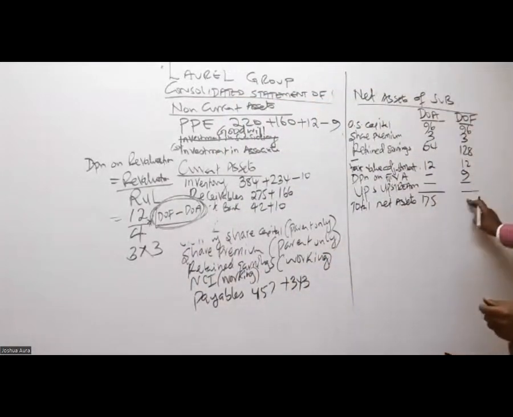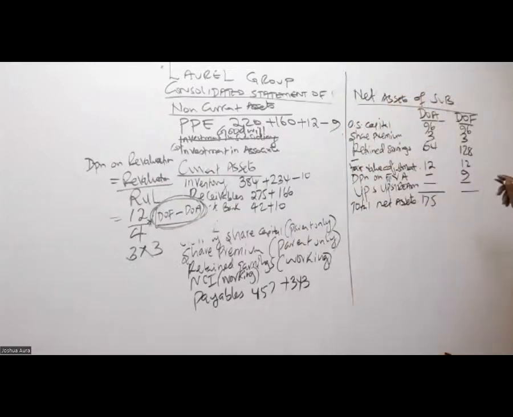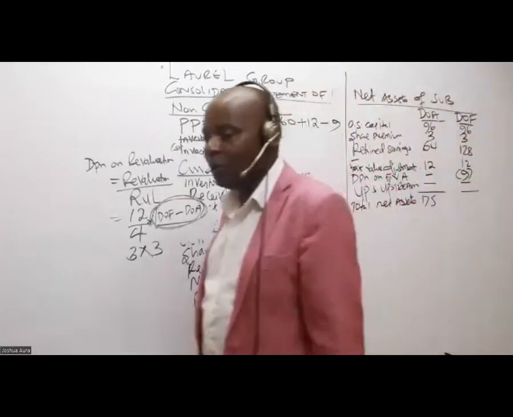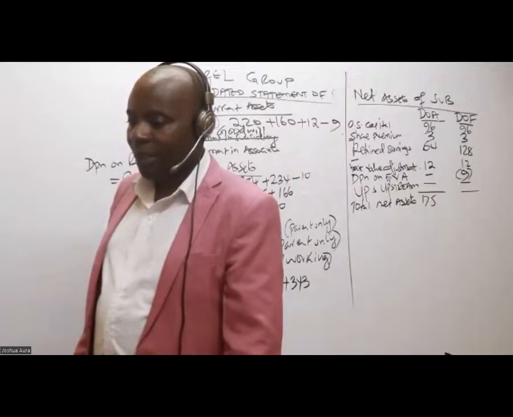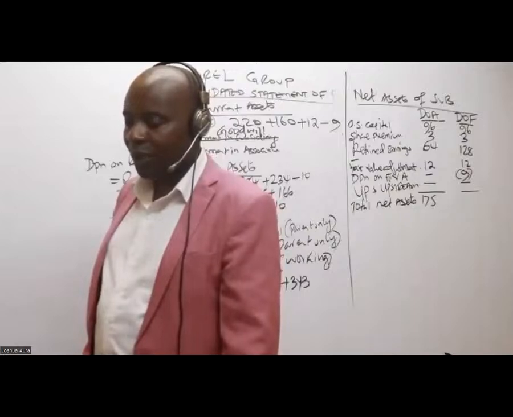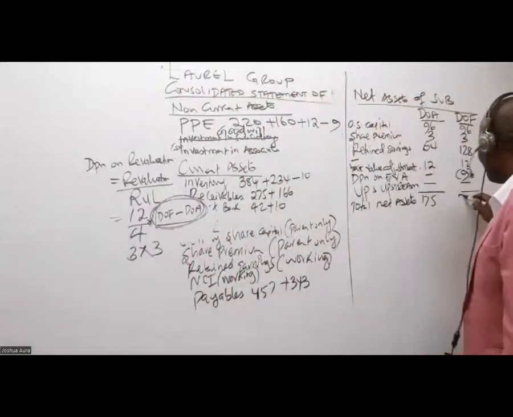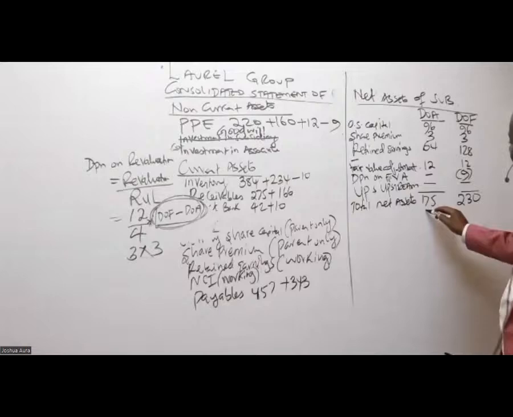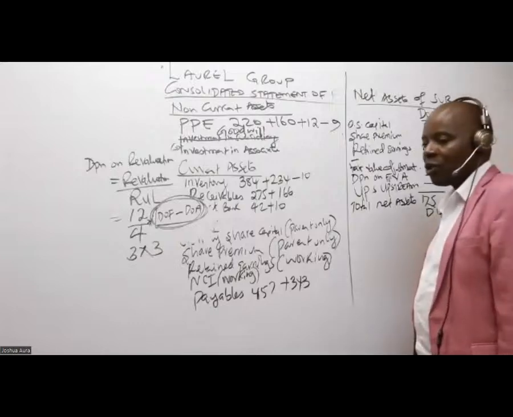How about this one here? Is there somebody who can get the figure? I'm being told it is 230. Again, remember that depreciation you subtract. Depreciation we always subtract. So when you subtract, it's 230, isn't it? And then the difference between those two numbers, normally we give it a special name, PAP.